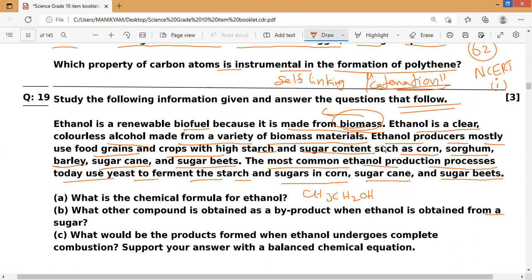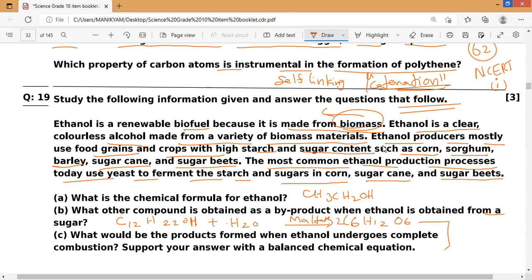If you write the reaction, C12H22O11 plus H2O, which is like maltose, will produce C6H12O6. That is glucose.